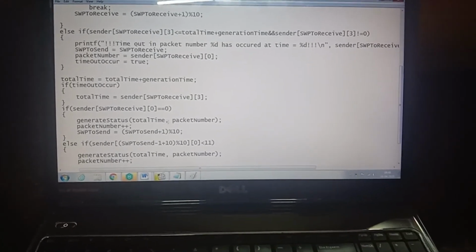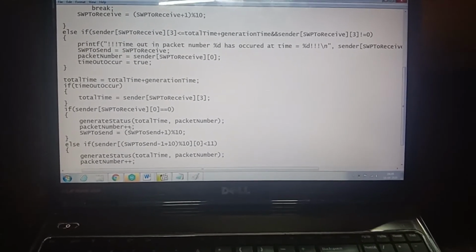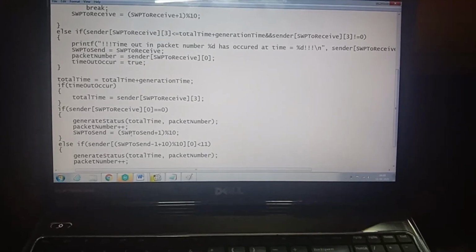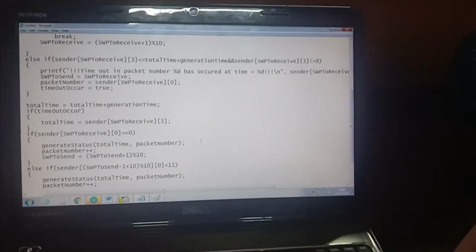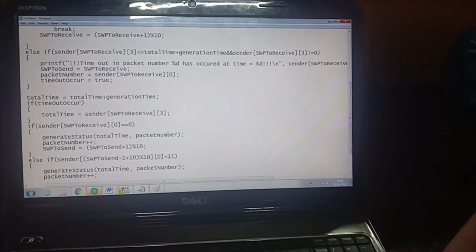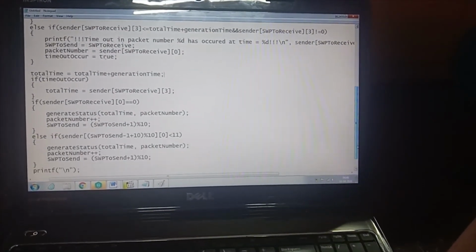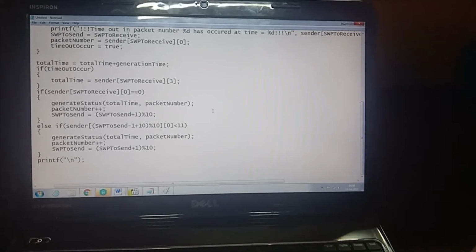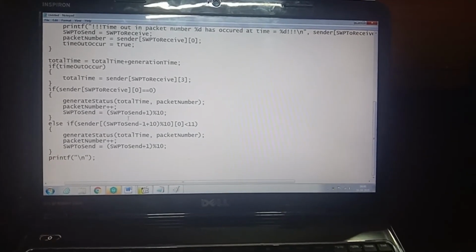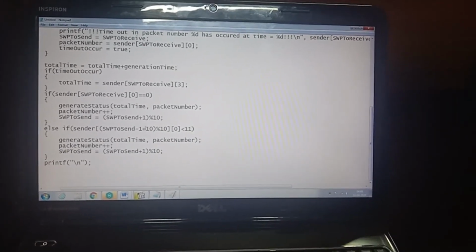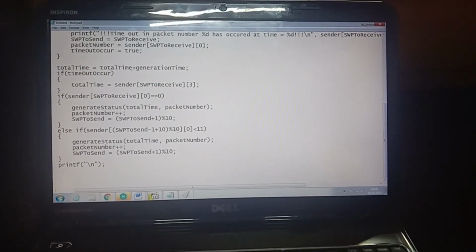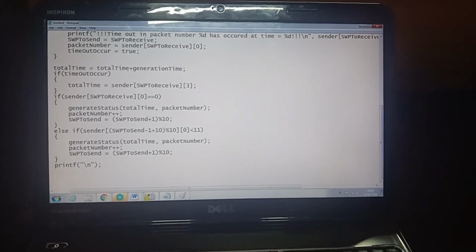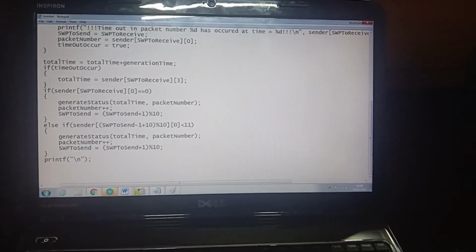and this function has already been explained by my friend. Then we increment the packet number, and we again increment the sliding window at the sender side to point to the next position. Then if it is not the case, if it is from the second packet onwards, then we can calculate it using this formula. So sliding window protocol 2 at the sender side minus 1 plus 10 mod 10 at 0 position will basically give you the packet number other than the first packet.